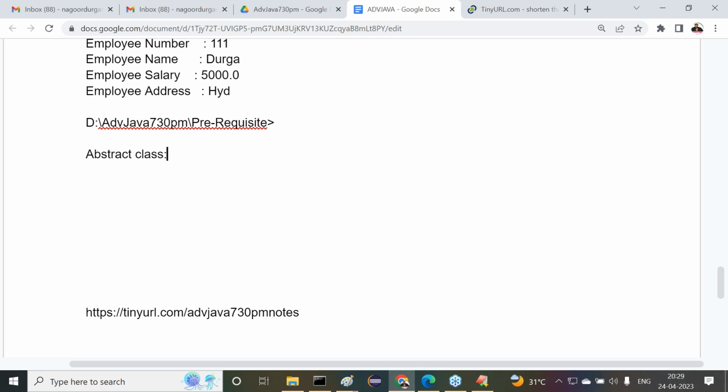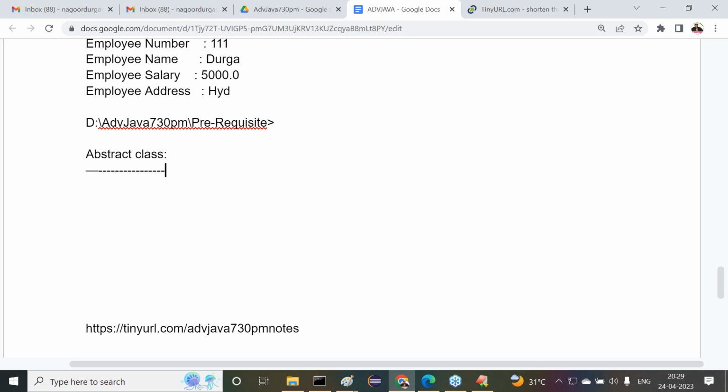Next one is abstract class. What exactly is the meaning of abstract class? Few points are available, so try to understand it clearly. Before going to abstract class, there are two types of methods. What are the two types of methods? Concrete methods and abstract methods.